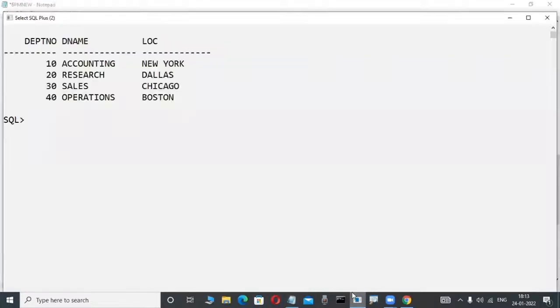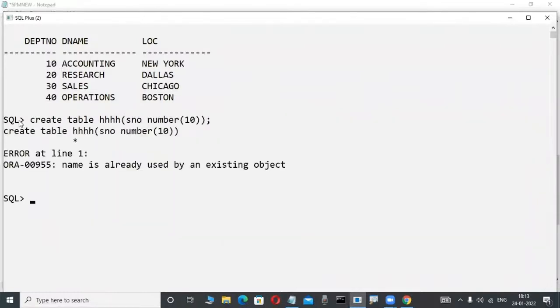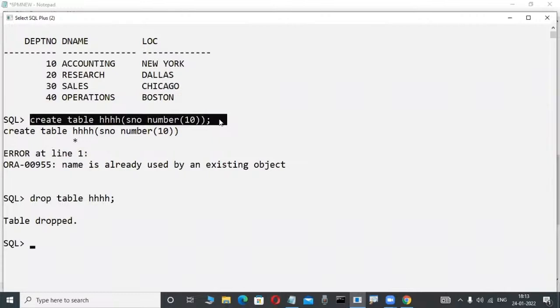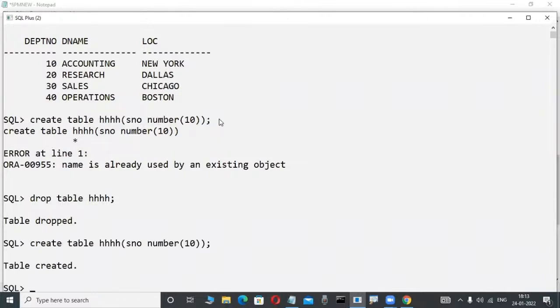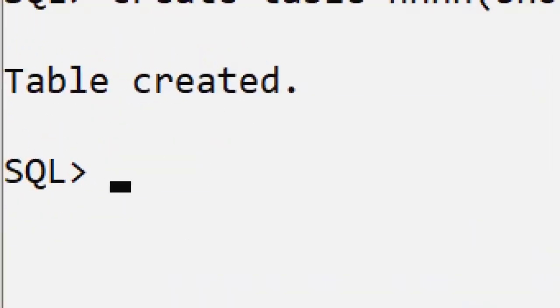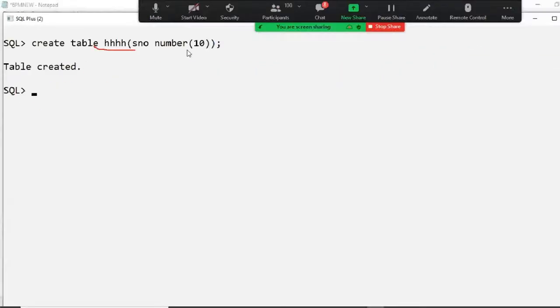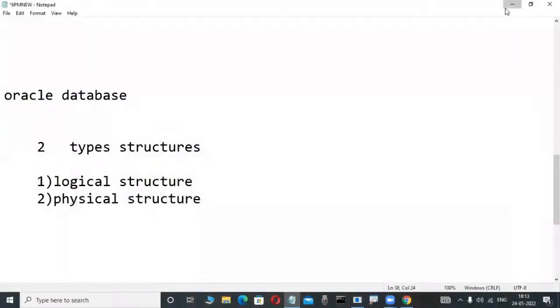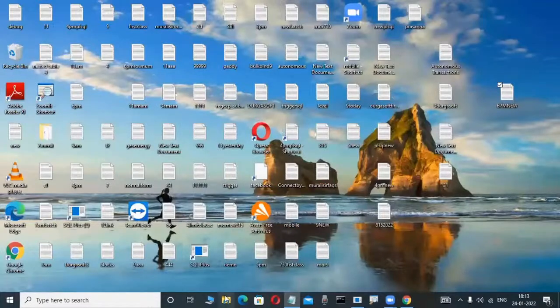Suppose you are creating a table or anything in your database, for example. Whenever I'm creating a table, observe here, already these tables are there, and now I'm creating this table in my database. This is not visible in the operating system. Observe here, this is not visible in the operating system.